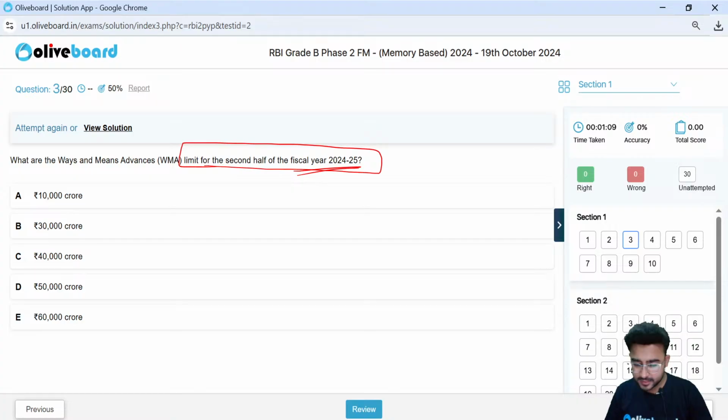So what was the correct limit? What was the correct limit, guys, here? Any idea?